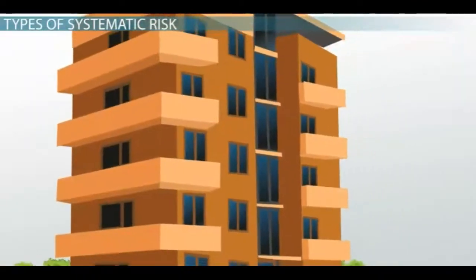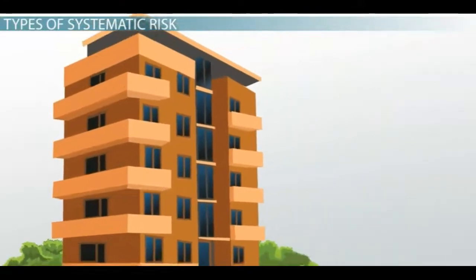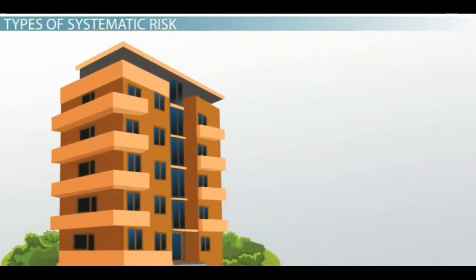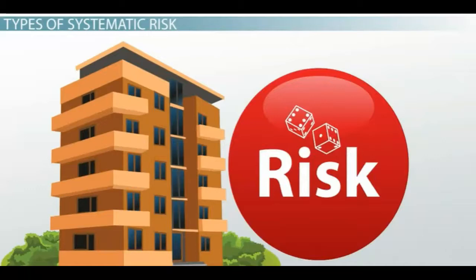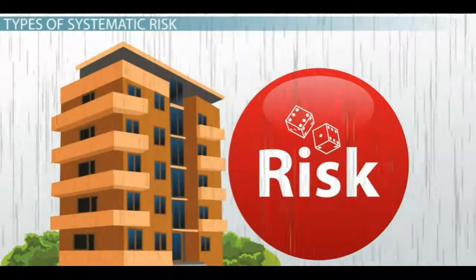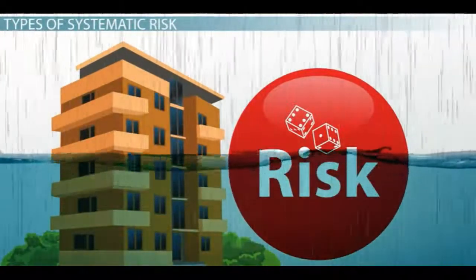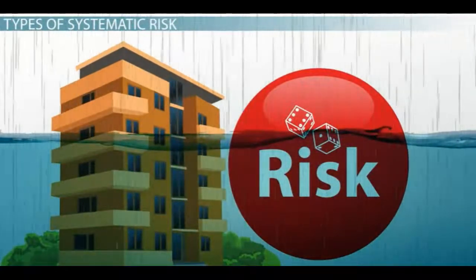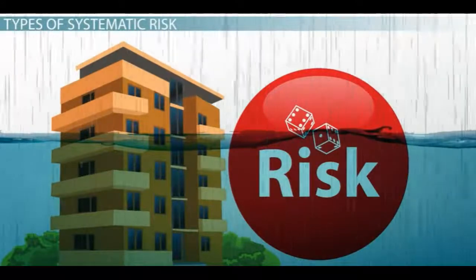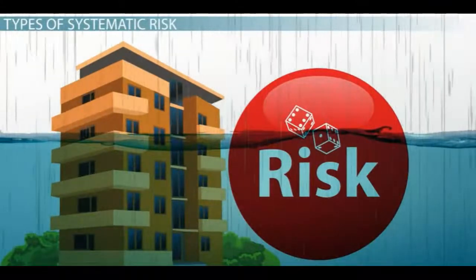Systematic risks are macro-level risks that are external to an organization or individual. They cannot be controlled by the individual or organizations themselves, and the event leading to the risk impacts a large portion of the market. In general, systematic risk can be separated into three distinct types, all of which impact the return an investor will see on their investment.